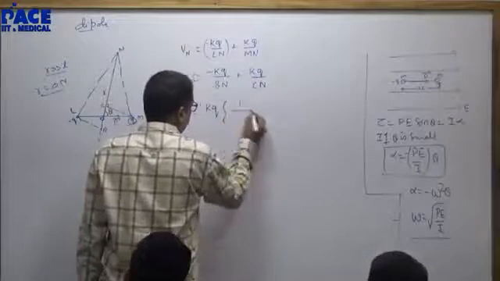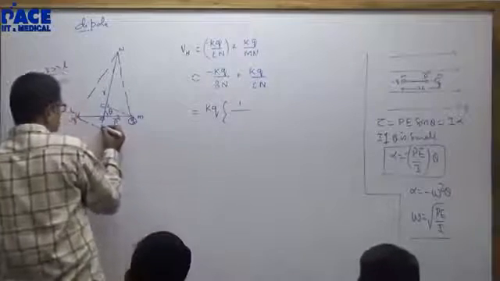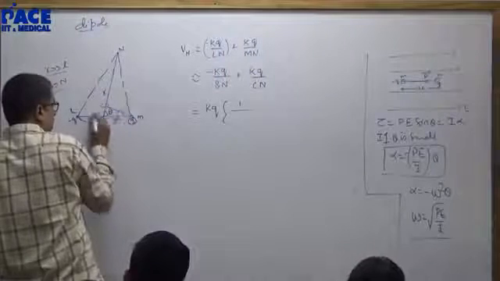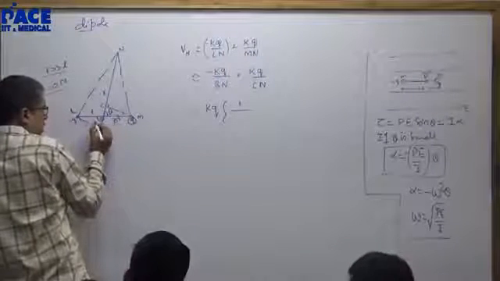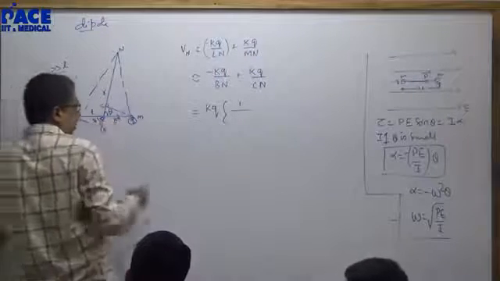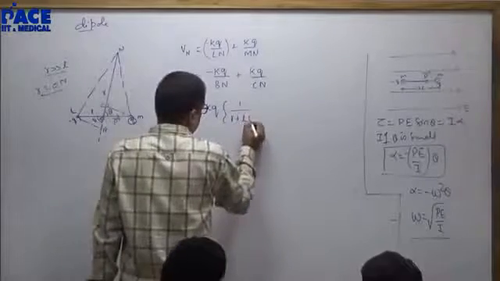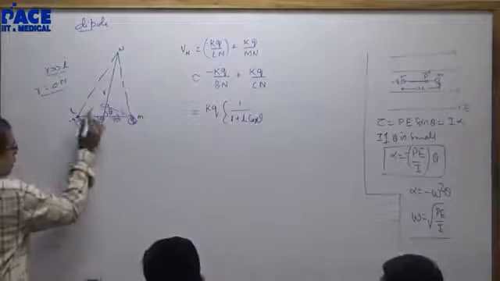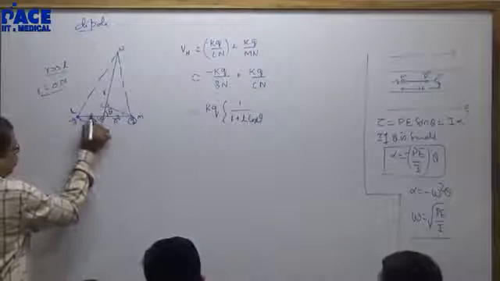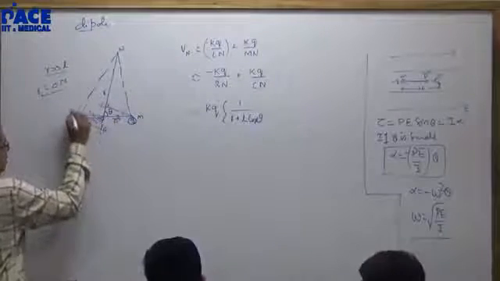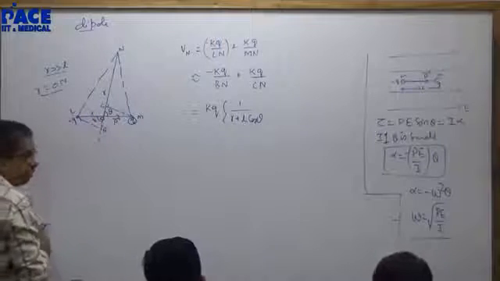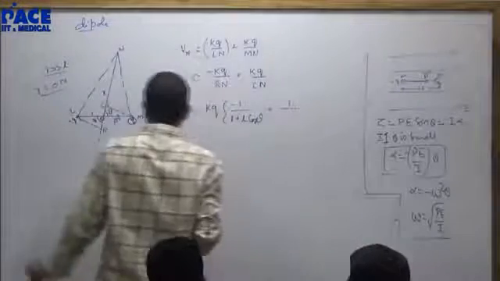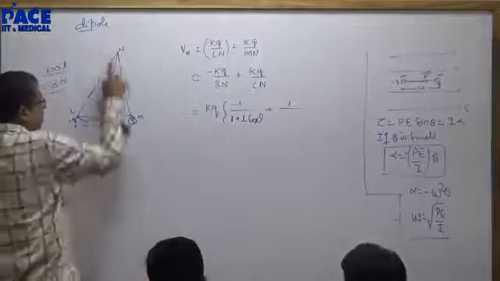kq, 1 by, what will be the value of BN? It is from O to N is R plus this is L, this is theta, this is theta. Can I call it L cos theta? R plus L cos theta. Length of the dipole is 2L, so from L to O will be 1L. Right? With a negative sign, plus 1 by, what will C to N be?